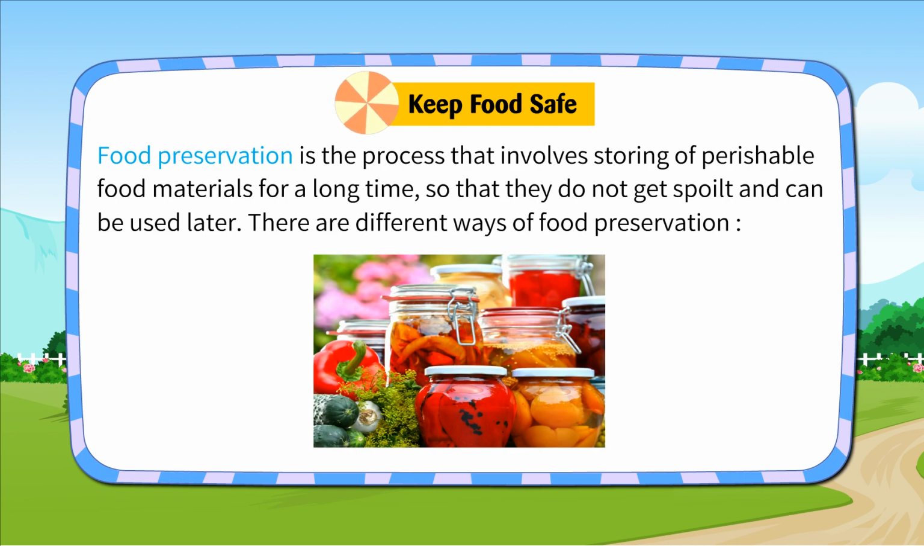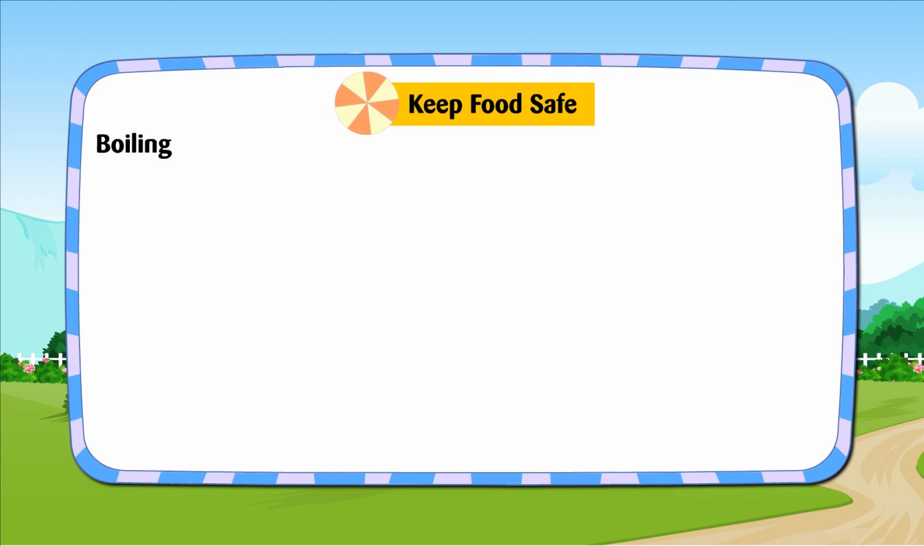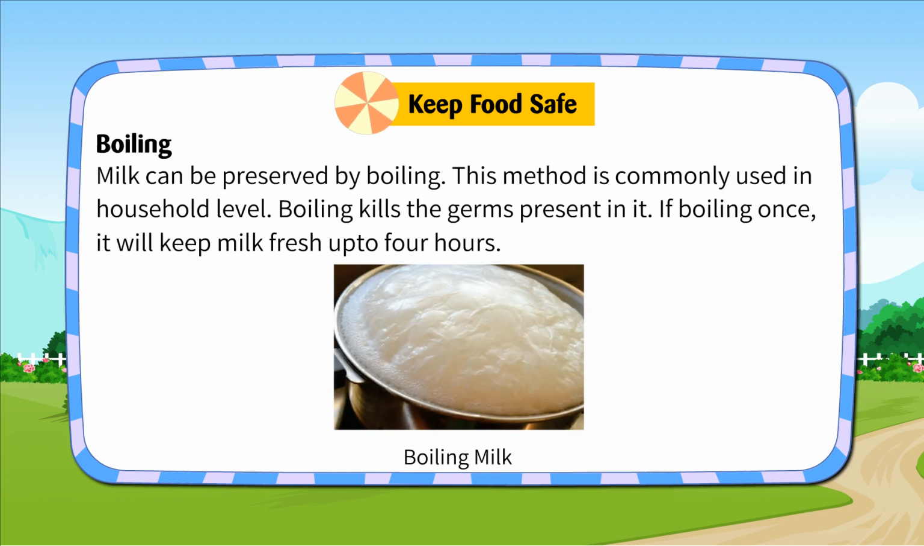Food preservation is the process that involves storing perishable food materials for a long time so that they do not get spoiled and can be used later. There are different ways of food preservation. Boiling. Milk can be preserved by boiling.